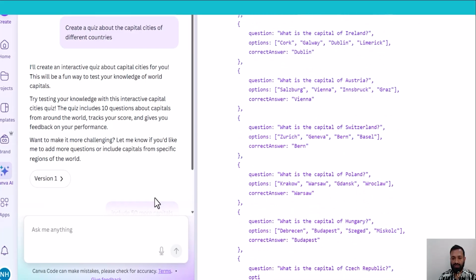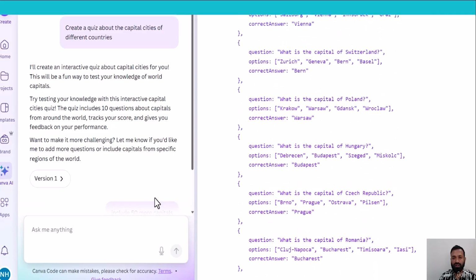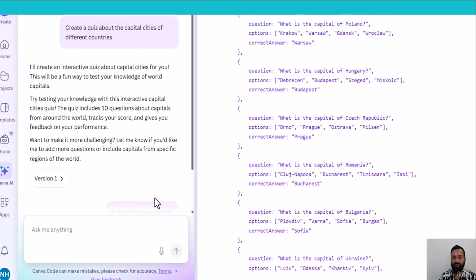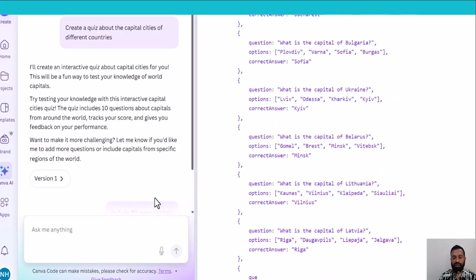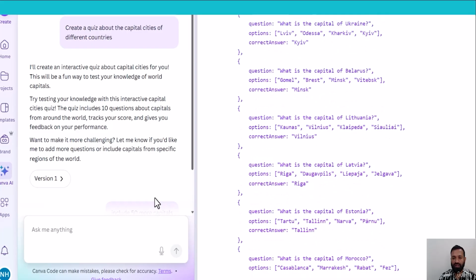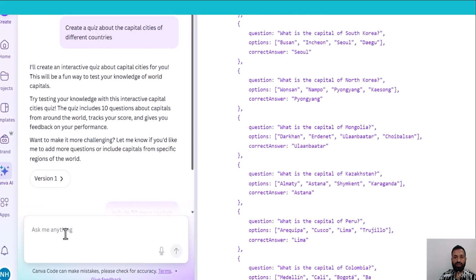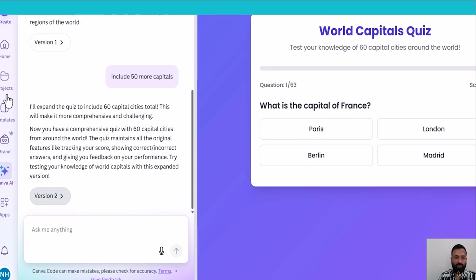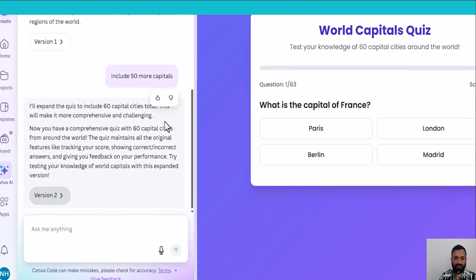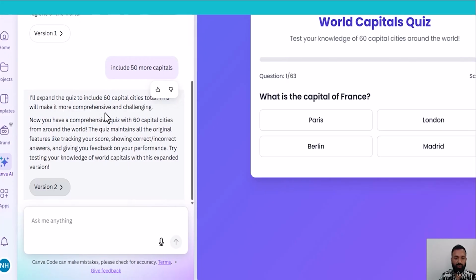With just a simple prompt, it is writing code, building websites, building apps, building an interactive calculator, whatever you can imagine, it can build with your prompt. You can always chat here. It is like your team member. So Canva said, I will expand the quiz to include 60 capital cities total. This will make it more comprehensive and challenging.